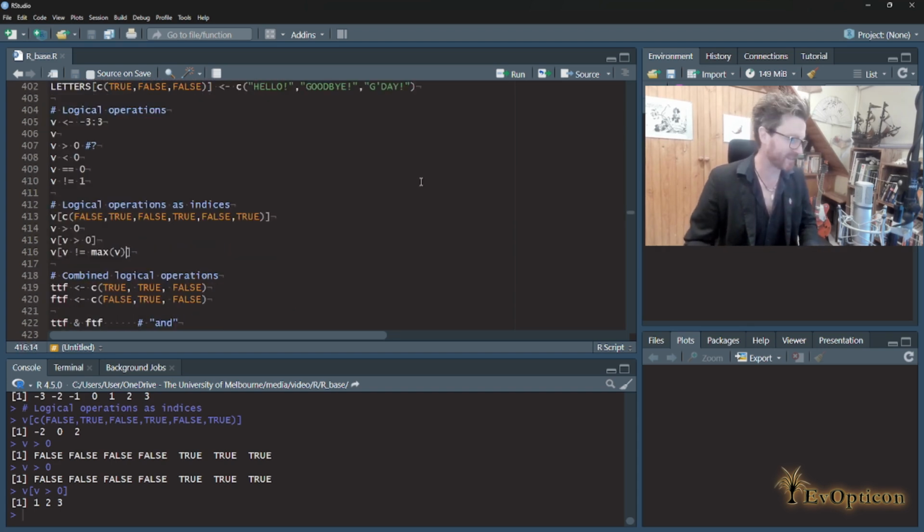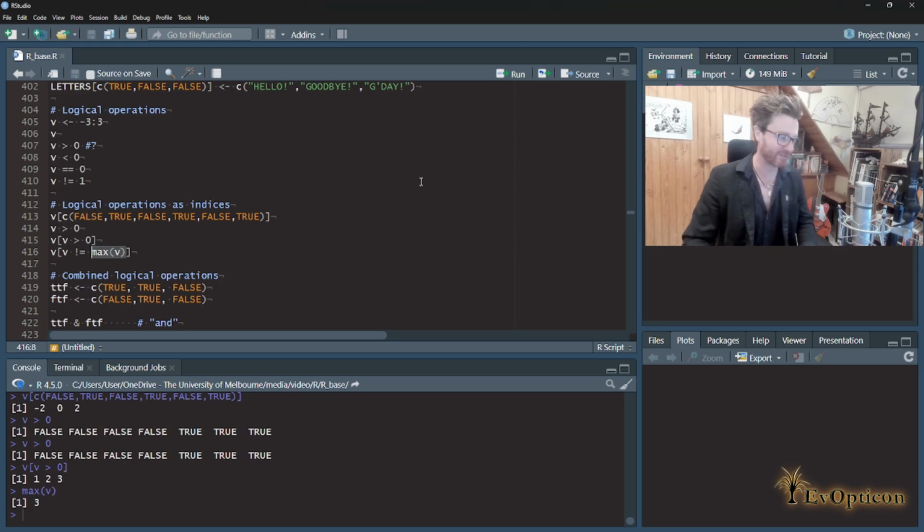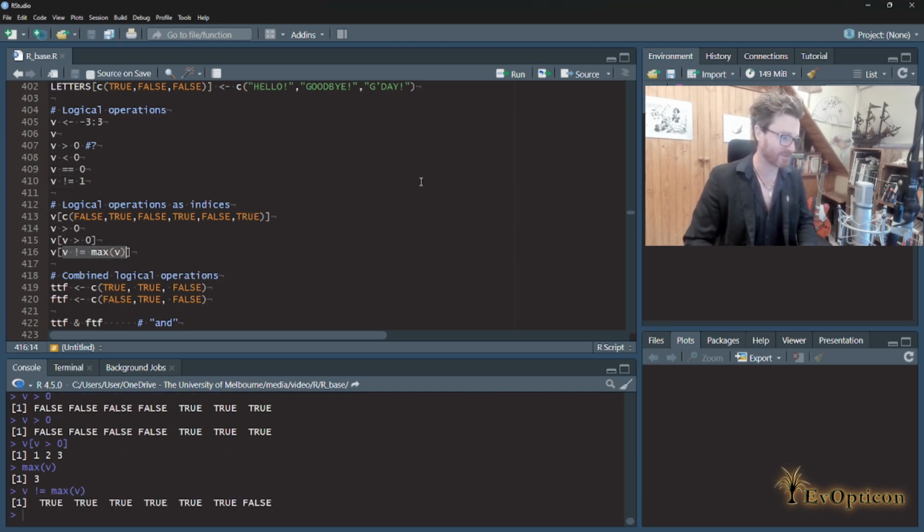Okay, let's try something just to give you a tiny taste of how far this can go, and it can go incredibly far. You can be amazingly loquacious and descriptive using logical operators. But I'm going to say v is not equal to the maximum of all the elements in v. Okay, so the maximum of all the elements in v is the biggest one. It's a 3, and I'm going to create a vector that asks, hey, what are the elements of v that are not equal to that? It's going to go true, true, true, true, false, because all the elements are not equal to the max of v. When you're reading this code, there's some recycling going on there.